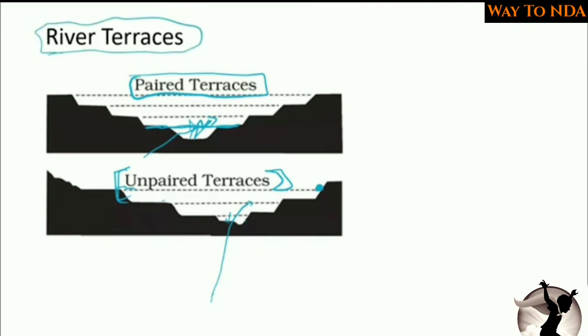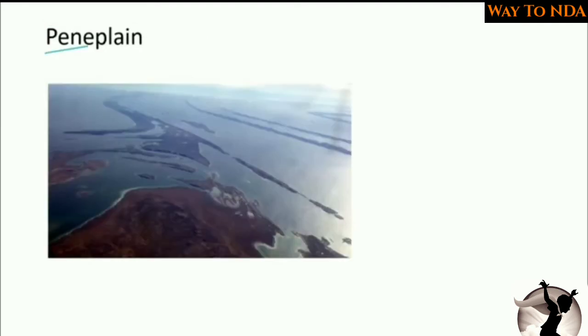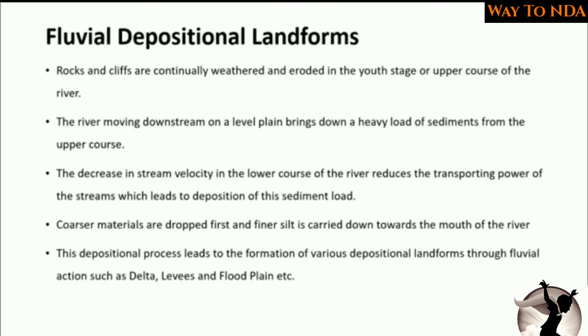Okay, so these are the river terraces which are created by the river. Now peneplains. Peneplains are the plains formed when the river is coming from the hilly region to the plain areas. At that time it will create a peneplain. So these are the peneplains when the river is coming from a hilly area and reaching the plain areas. Now these were the erosional landforms of the river.